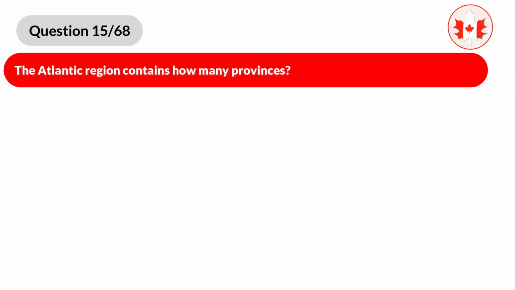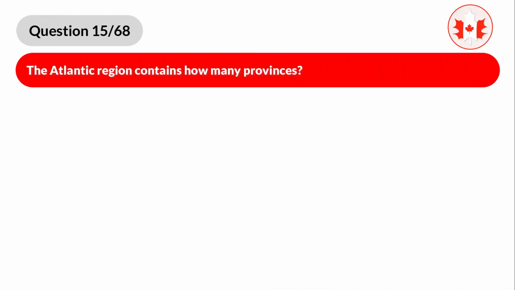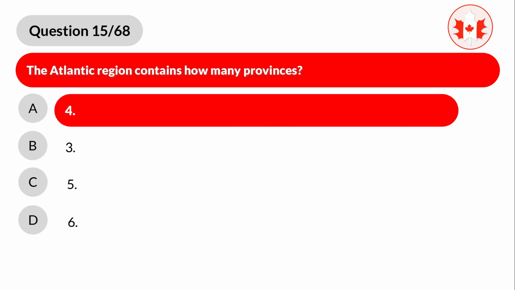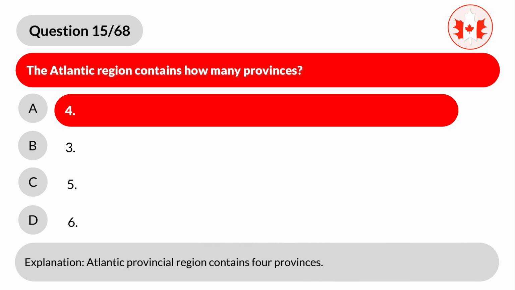Question 15. The Atlantic region contains how many provinces? A. 4. B. 3. C. 5. D. 6. Correct answer is A. 4. Explanation. Atlantic provincial region contains 4 provinces.